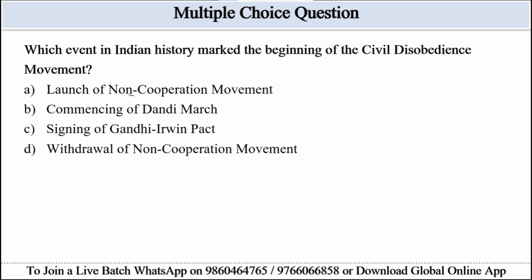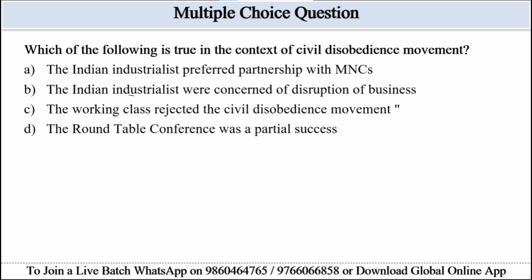Let's move to the next question. Which of the following is true in context of the civil disobedience movement? Options are given. Option A, the Indian industrialists preferred a partnership with MNCs. The Indian industrialists were concerned of disruption of business.